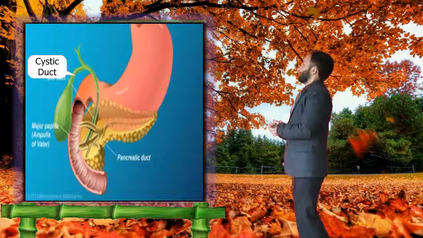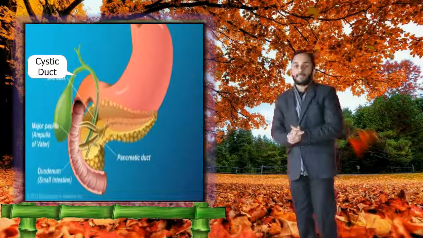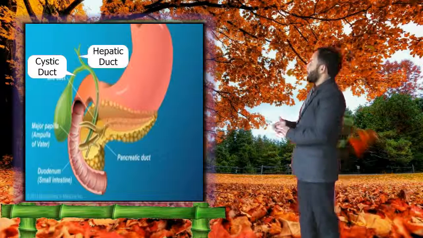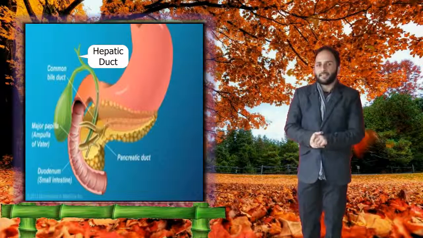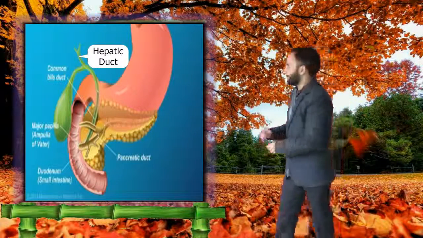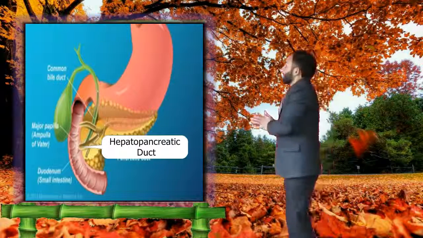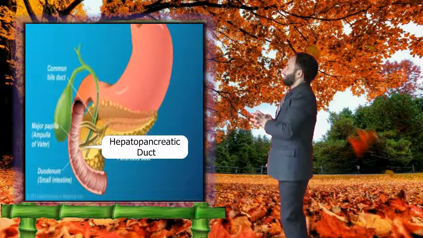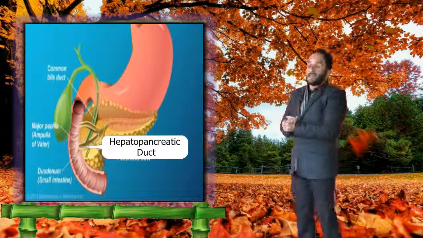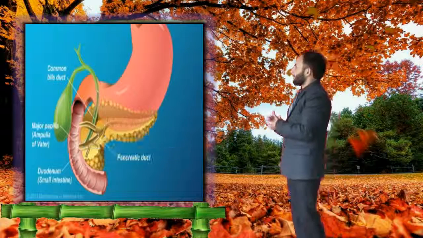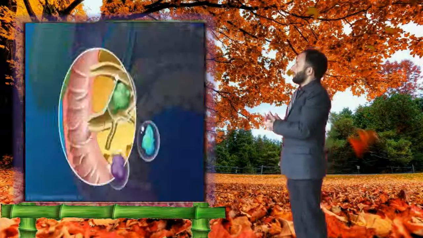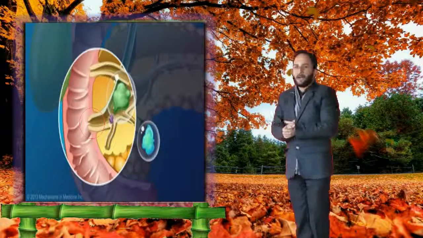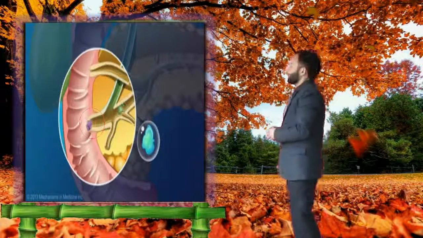This duct is formed by the fusion of the cystic duct from the gallbladder and the hepatic duct from the liver. The bile duct joins the pancreatic duct to form the hepatopancreatic duct. The openings of both ducts are guarded by sphincter muscles.